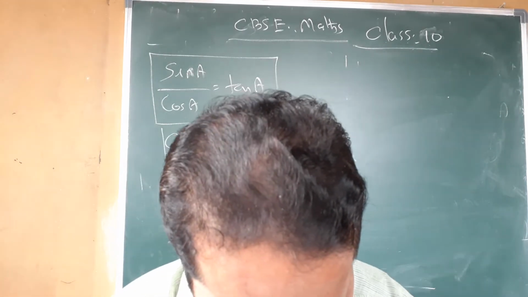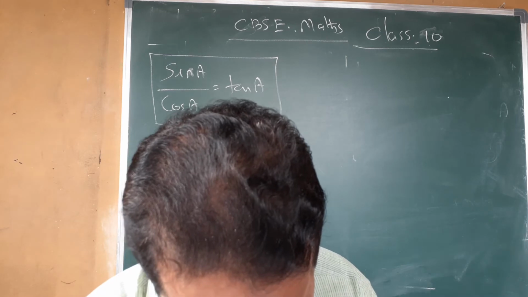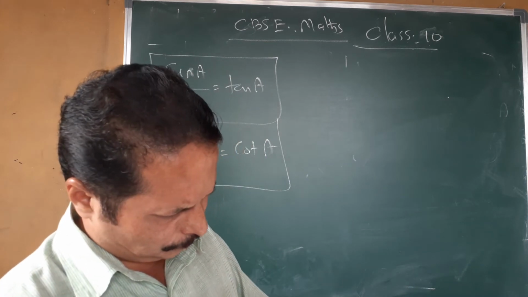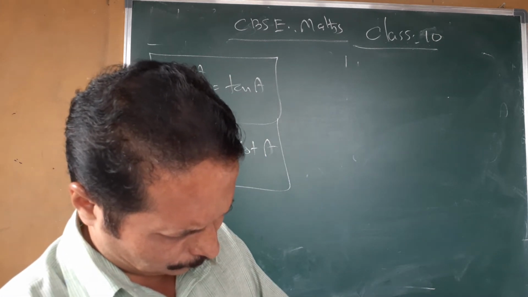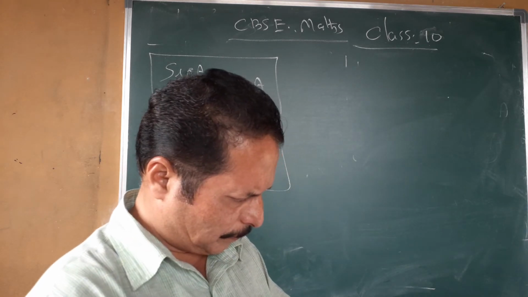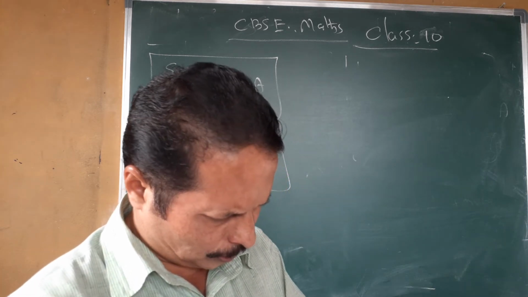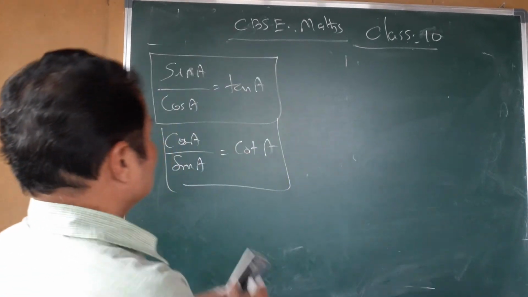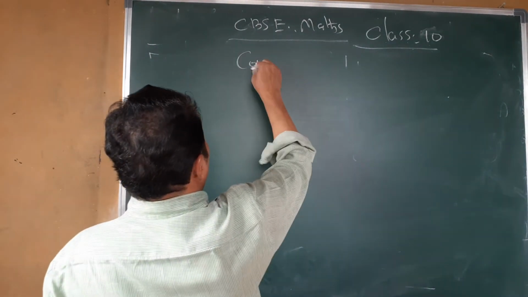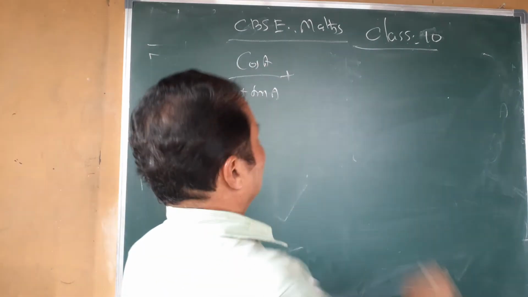Prove that cos A by 1 plus sin A plus 1 plus sin A by cos A equal to 2 sec A. Remember, these problems are comparatively complicated.